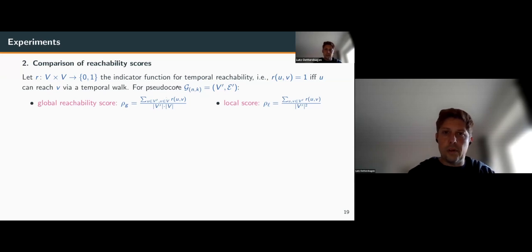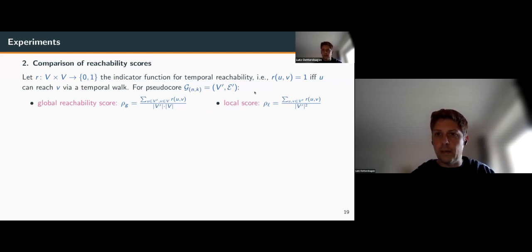Given a pseudo-core or k-core with node set V' and edge set E', the global score is the normalized ratio of nodes that from inside the core can reach nodes outside of the core.